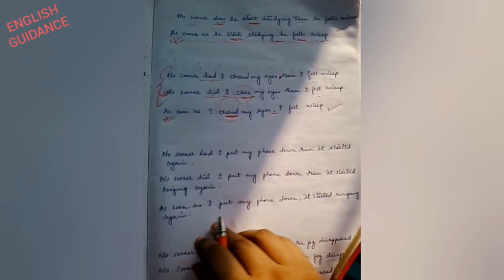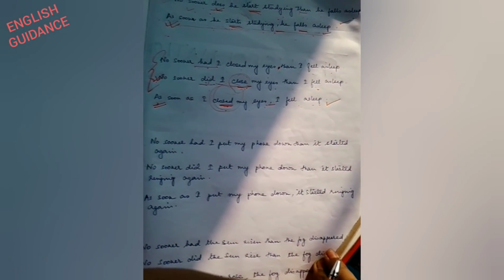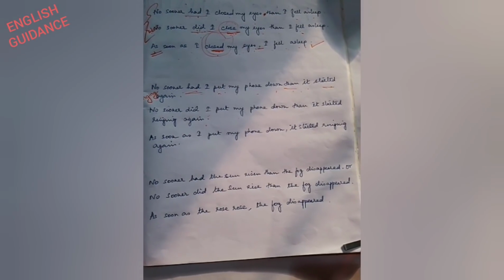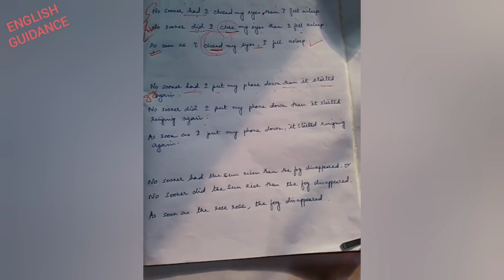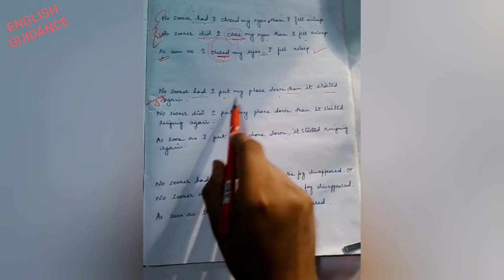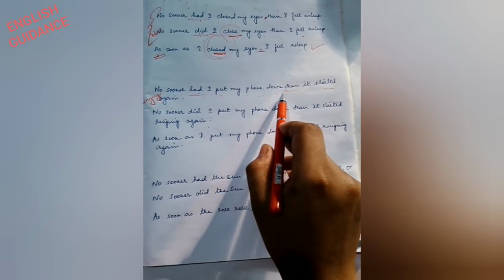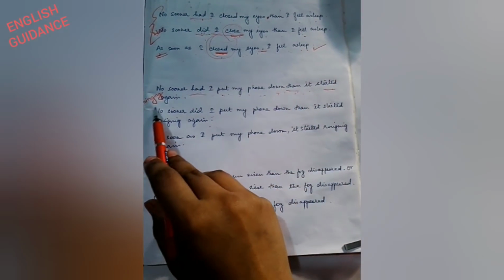Done. Now, come to the next. So now we have already learned the construction of no sooner had, no sooner did and as soon as. Let's go through some very valuable examples. Now, no sooner had I put my phone down than it started ringing again.